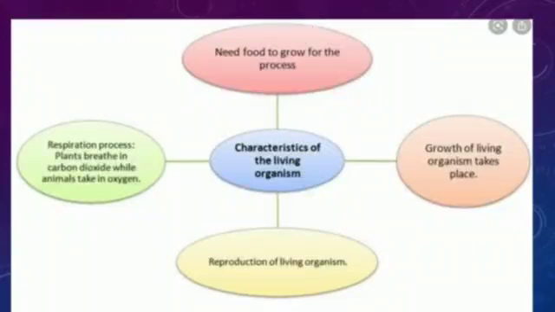After that, reproduction of living organisms. As I told you, reproduction also takes place. Now the respiration process also we can find in all living creatures. Plants also take in carbon dioxide while animals take in oxygen. It means different organisms need food, they need to respire, they grow, they reproduce. These are all characteristics of living things.